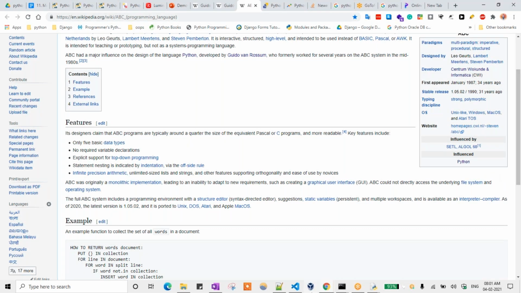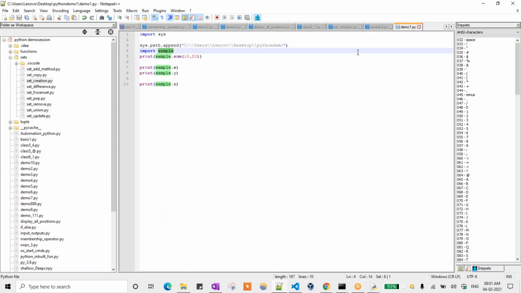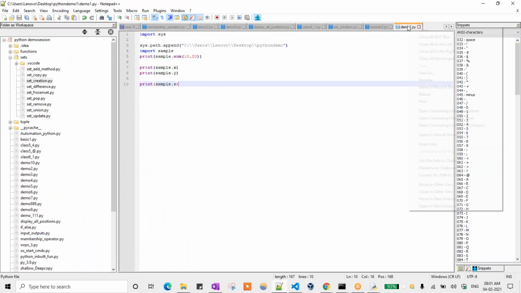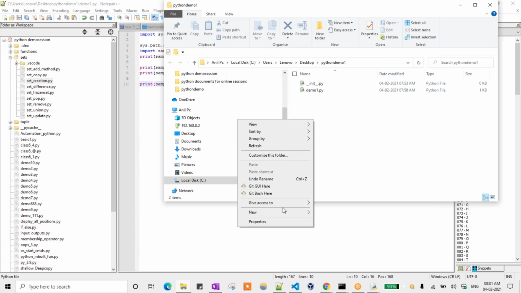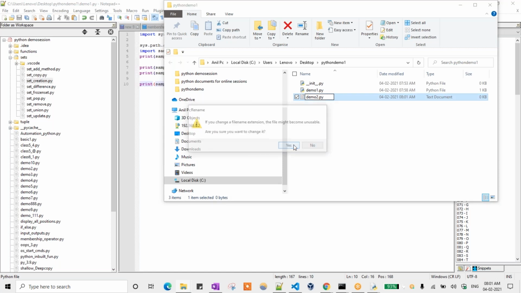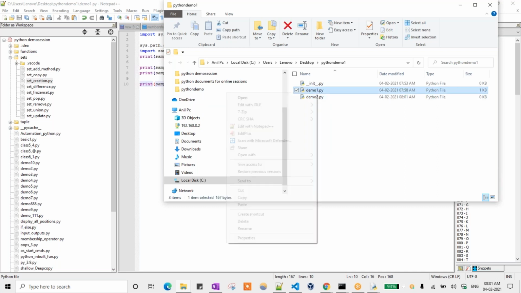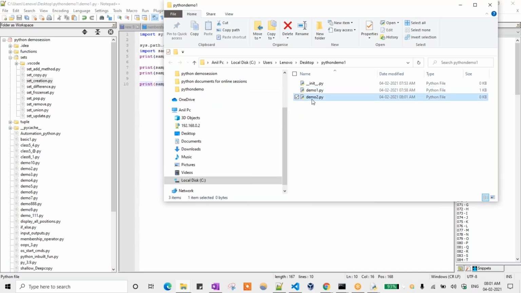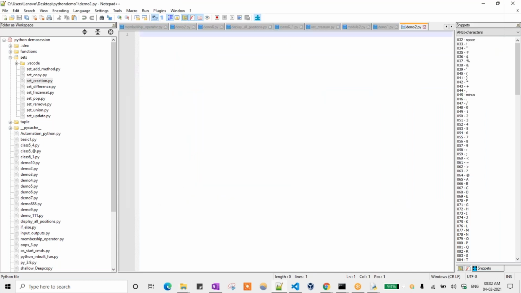Okay, sure. I can explain once again, no problem. So suppose these are the demo one files. Here I'm creating one more file. Like a text file, you can take it, or else you can name it demo2.py. I'm just putting it as demo2.py. Okay. So you can put that name. Yes, change it. So I'm just opening that particular file now. Okay. You can open it anywhere, no problem.